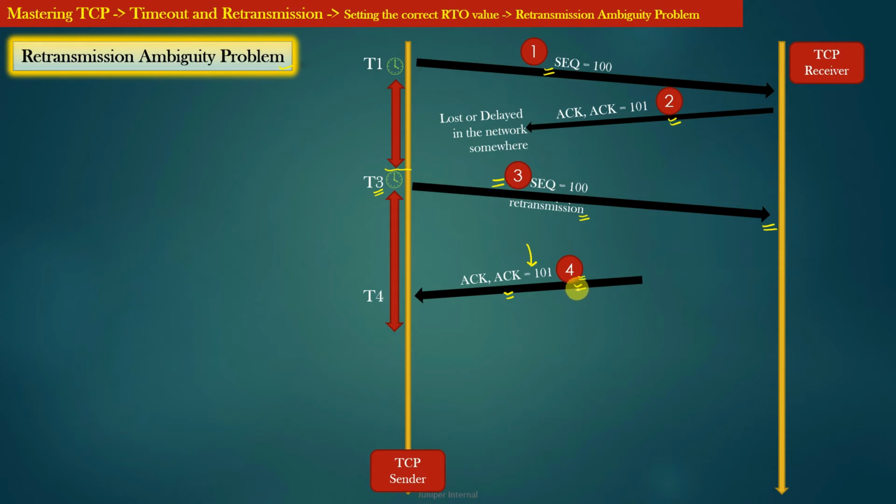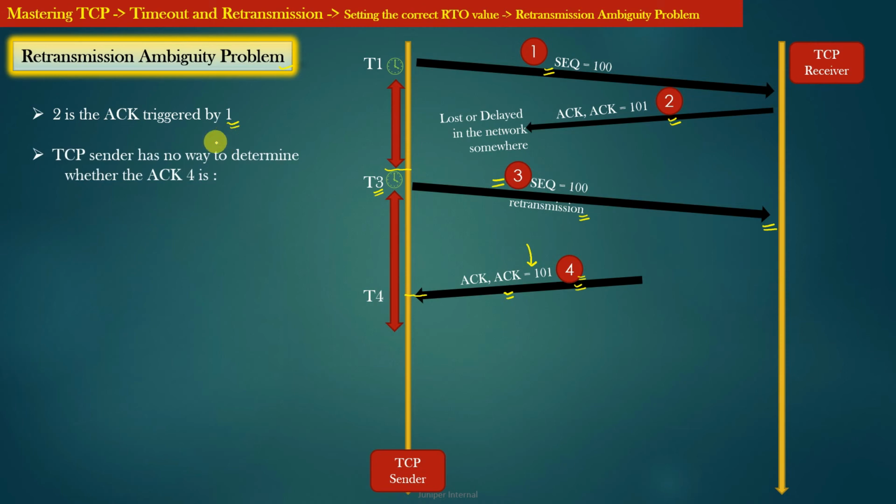So let us suppose the ACK number 4 arrives at the TCP sender at this point of time. You can see here the second segment in this example is the ACK segment which is triggered in response to segment number 1. The TCP sender has no way to determine whether ACK4 is the same as ACK number 2 or it is the new ACK which is triggered in response to segment number 3.